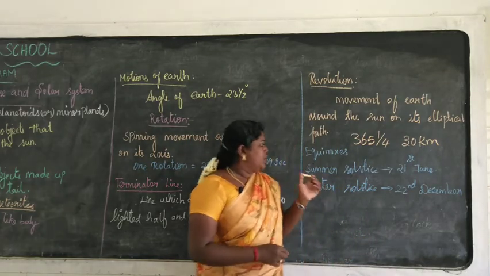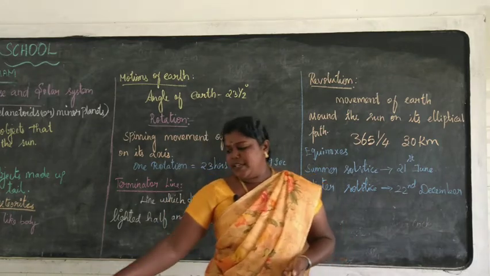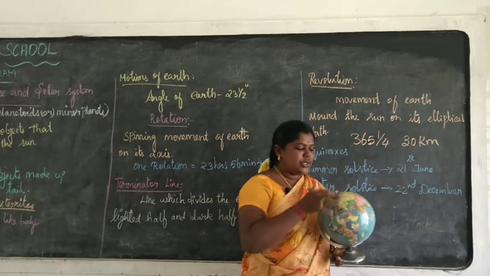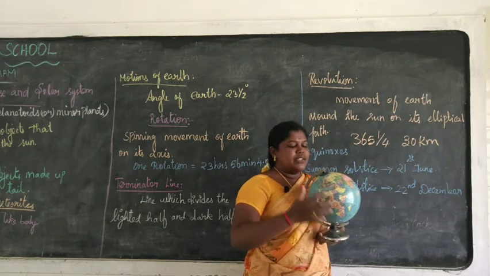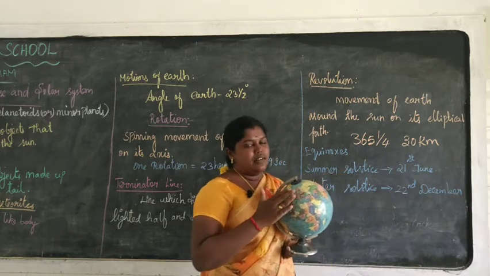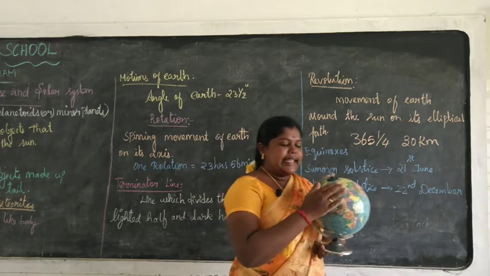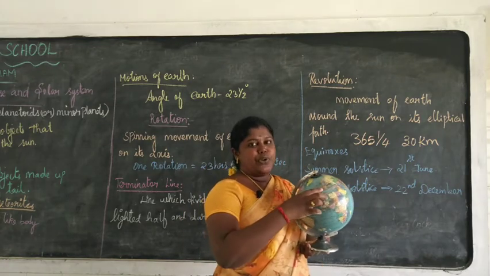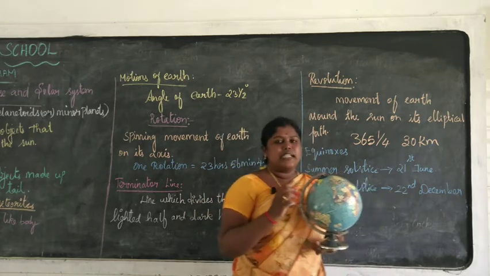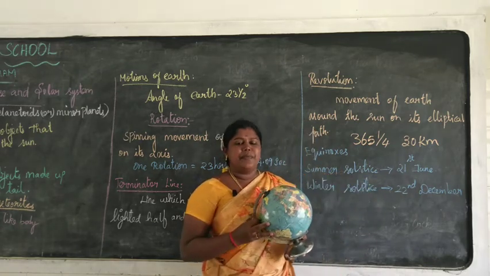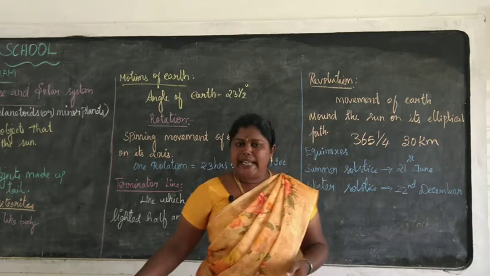Next one, the northern hemisphere. Look here, this is the northern hemisphere and this one is the southern hemisphere. The northern hemisphere of the earth is inclined towards the sun for 6 months, that is from 21st March to 23rd September.